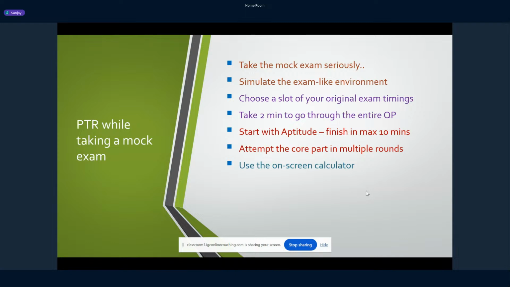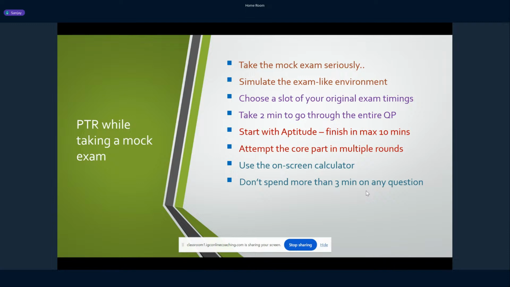Another point, as I already mentioned, always try to use the on-screen calculator. Even if you have your physical calculator, please avoid using it, because in the exam you are not going to have that. Do not spend more than 3 minutes on any question. 65 questions, 180 minutes, hardly 2.5 minutes for each question. Some easy questions in the first round might take only a few seconds to answer, so you can compensate that time to the other questions, but still do not spend more than 3 minutes.